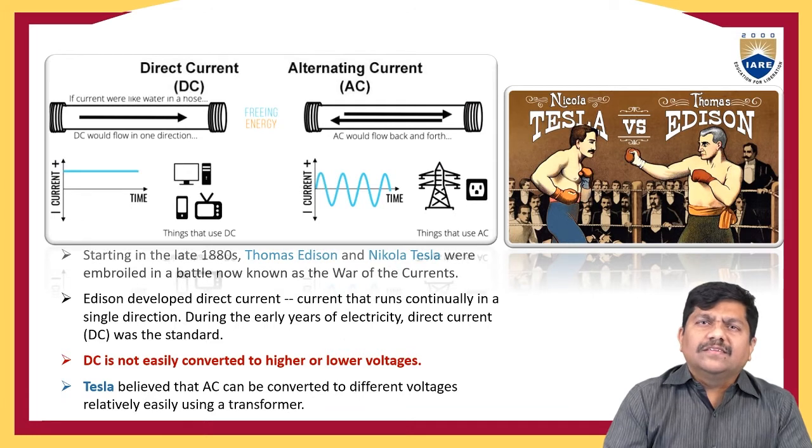With this simple analogy, in a conductor you can see two different types of current. If the conductor carries current in only one direction, that is called DC, unidirectional. If the current flows in both directions, from left to right and right to left in this slide, that is alternating in nature, and it is called AC supply. AC supply is alternating current supply.